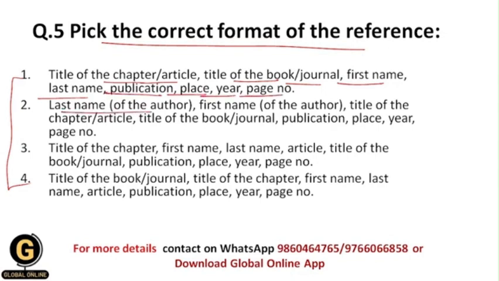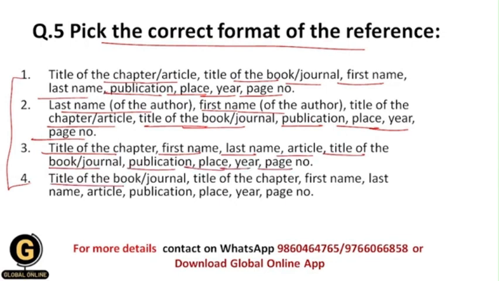Last name of the author, first name of the author, title of the chapter or article, then title of the book or journal, then publication, place, year, page number. Title of the chapter, first name, last name, article, title of the book or journal, then publication, place, year, page number. Title of the book or journal, then title of the chapter, then first name, last name, then article, then publication, place, year, and page number.